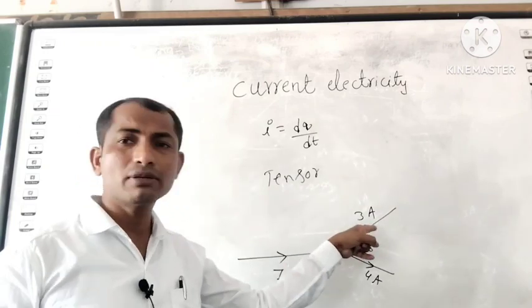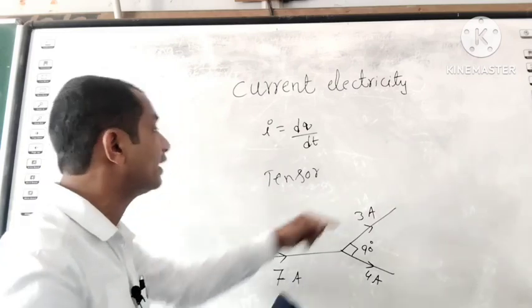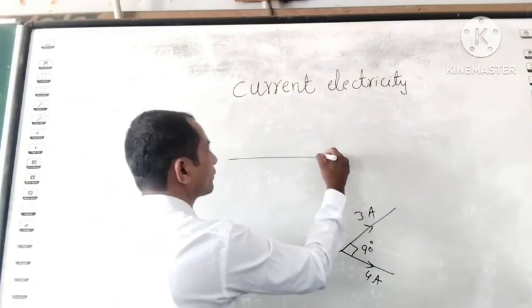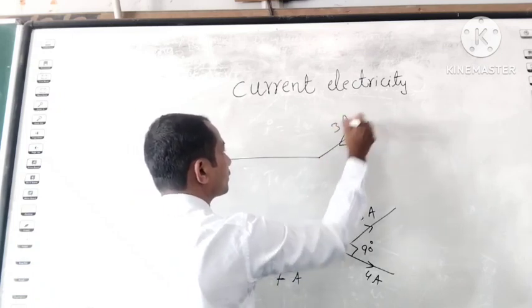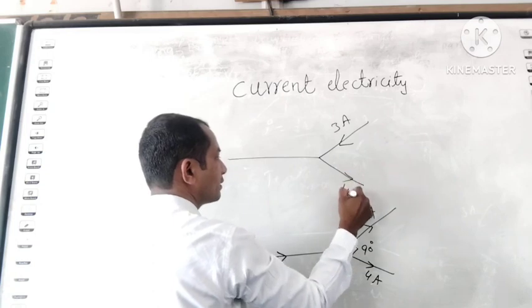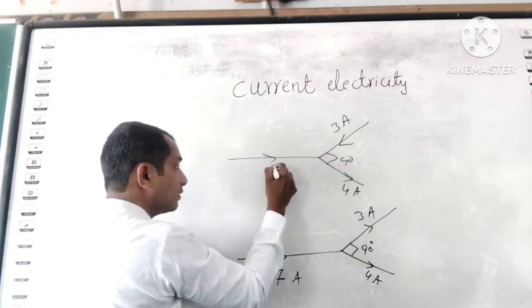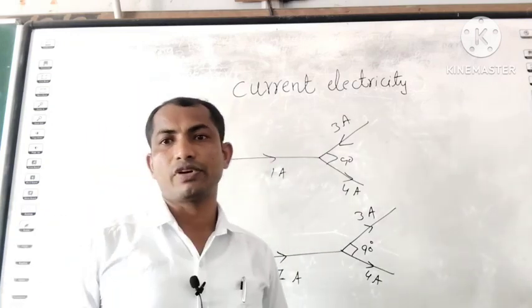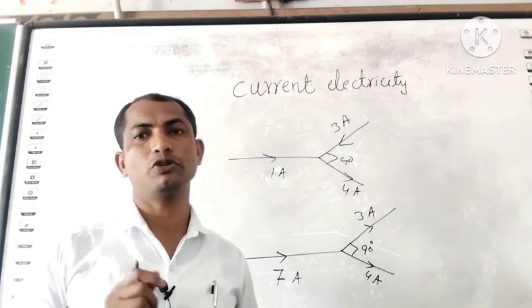Now see, this is the direction of this 3 amperes current. If I change the direction of this current, what will happen? Take the same wire. This is 3 amperes. I am changing the direction of the 3 amperes. It is 4 amperes and 90 degrees. Through this, according to charge conservation, 1 ampere current should flow.